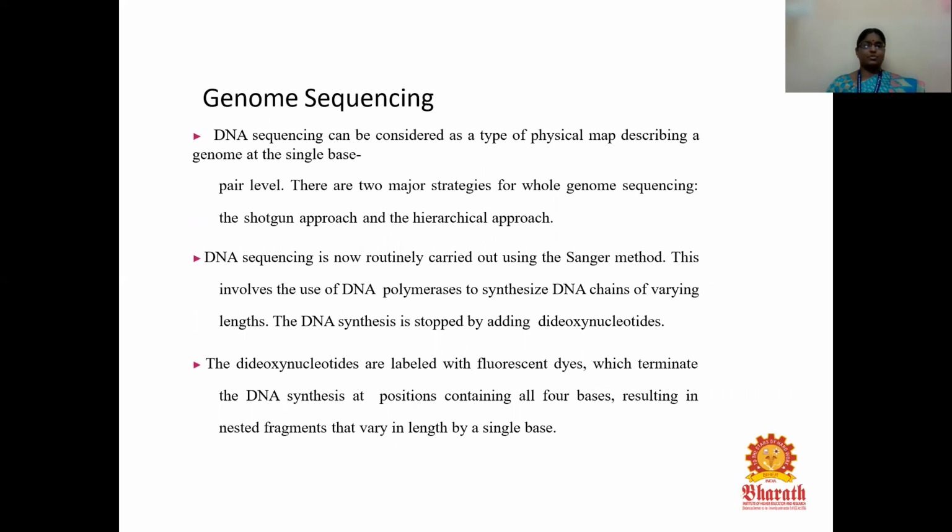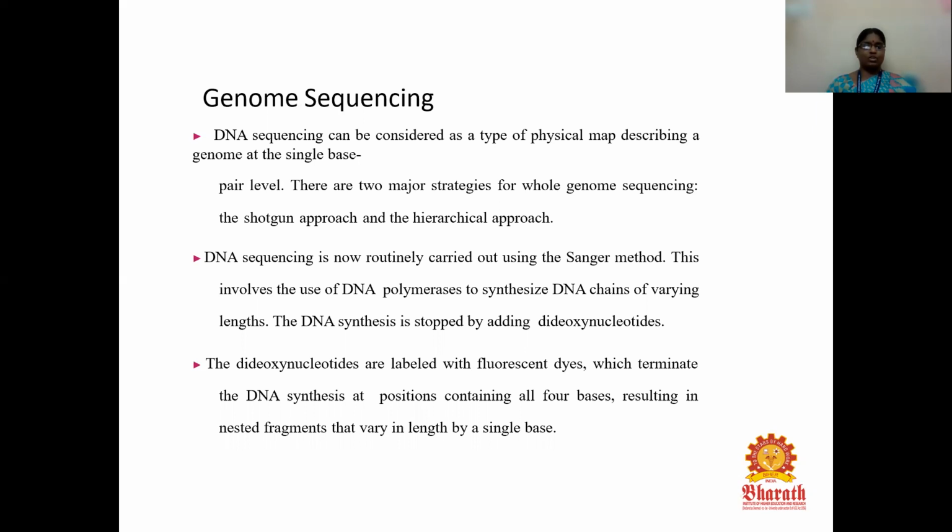Next, coming to genome sequencing. DNA sequencing can be considered as a type of physical map describing a genome at the single base pair level. There are two types of strategies used for whole genome sequencing: the shotgun approach and the hierarchical approach. The shotgun approach is routinely carried out using Sanger's method.